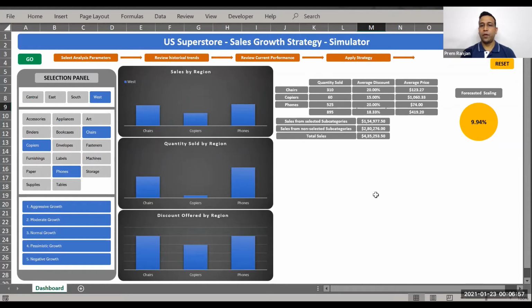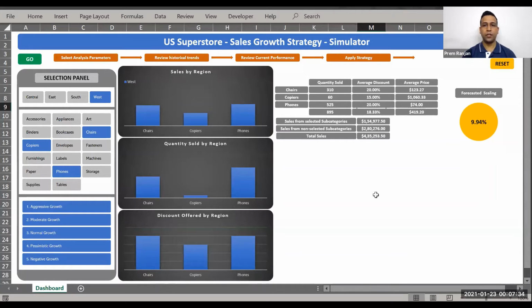Clicking on review current performance, you will see that the total quantity sold across these subcategories is 895, with an average discount of 1833 and an average price of $419. Also, given the historical trend, we expect a forecasted scaling of 9.94%, which is without much effort, the business is expected to do well in the next year up to the tune of 9.94 or 10%.